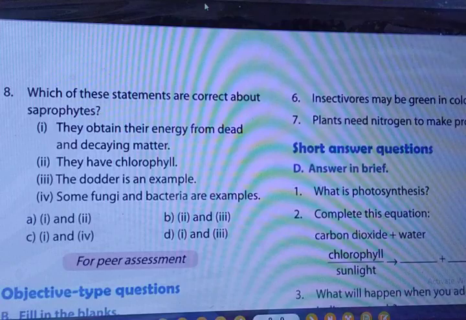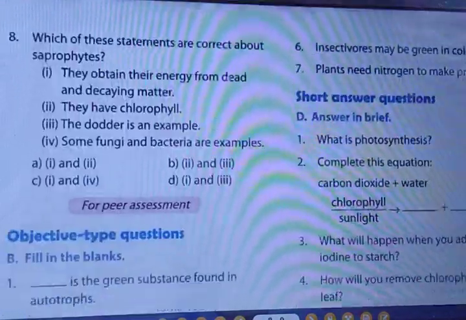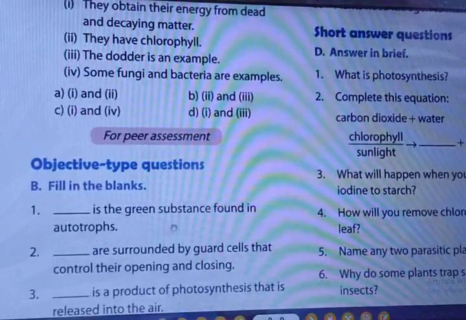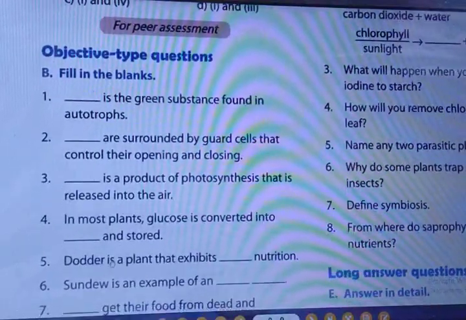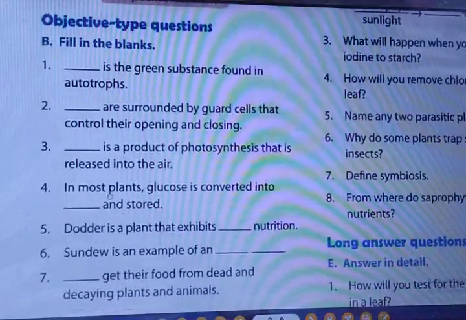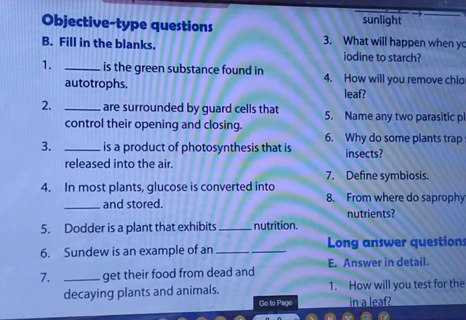Now we are moving towards the fill in the blanks type questions. It is also called just objective type questions. Are you able to see? First question, dash is the green substance found in the autotrophs. Can you tell me? Chlorophyll, right? Dash are surrounded by the guard cells that control their opening and closing, stomata.